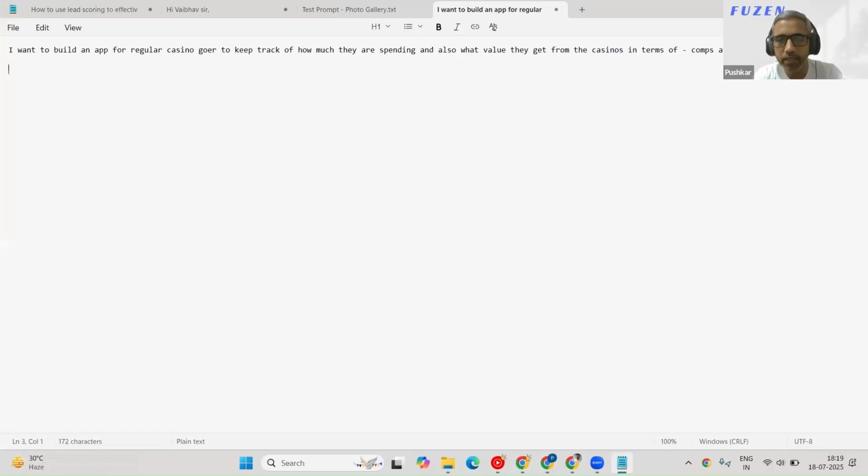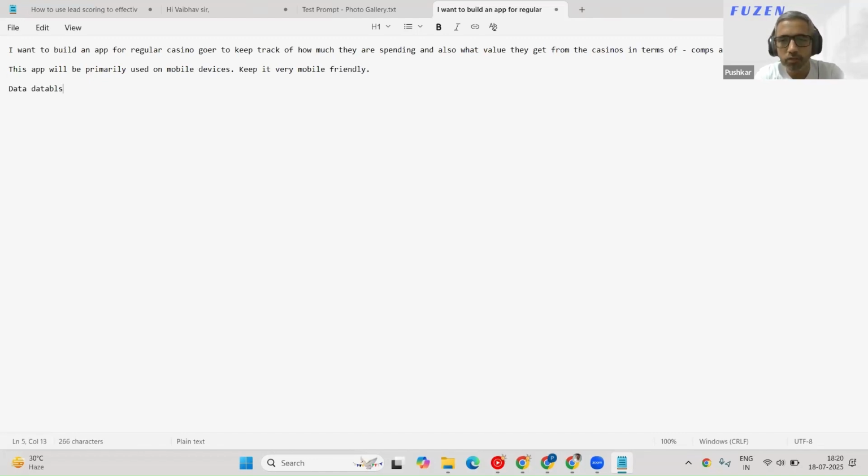So I'll write another prompt, we'll give it another try, because rather than fixing this, I think it'll be easier just to create another app. So I'll say this app will be right. So we got a lot of learning points though. From the first version, we learned that it didn't create a good UI. So I'll say this app will be primarily used on mobile devices. Keep it very mobile friendly.